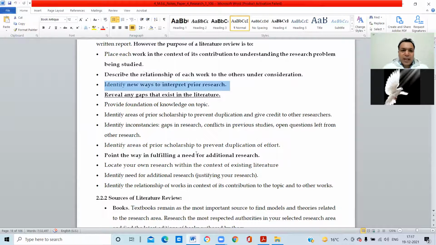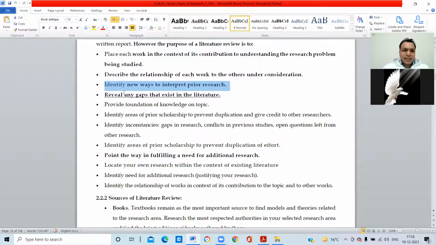Next, it identifies new ways to interpret prior research. Some of the persons have explained it, right? But you are explaining in a different way. You are explaining in a very clear way the teachings of the Lord Jesus. This is also a purpose of the review of related literature, right?